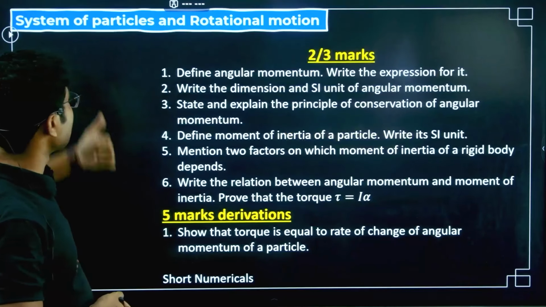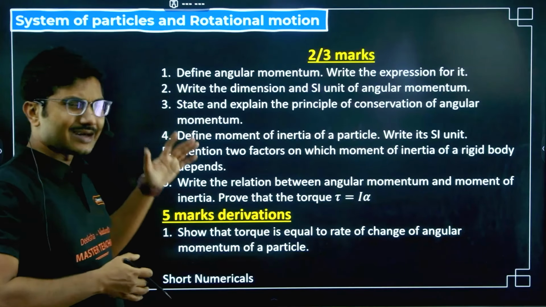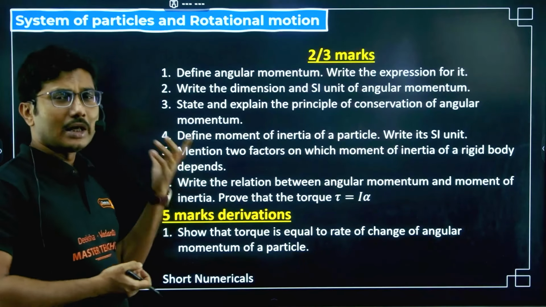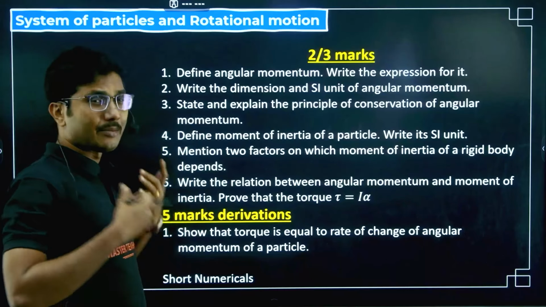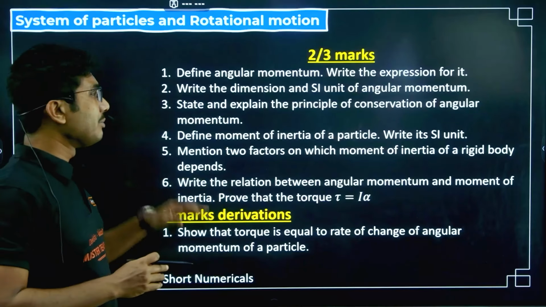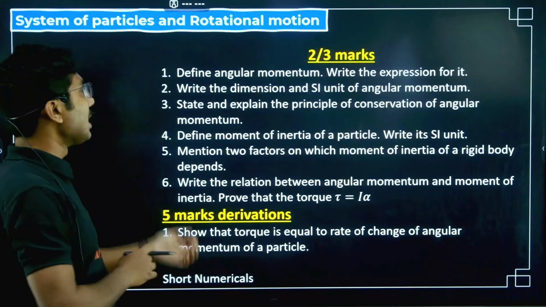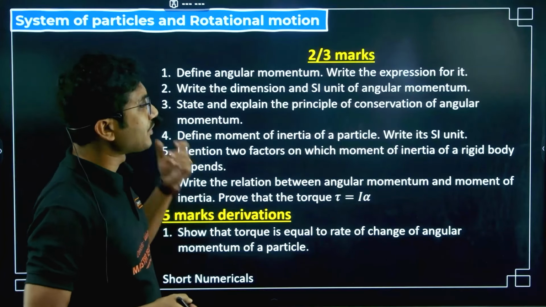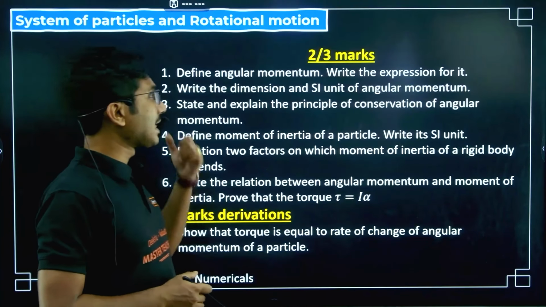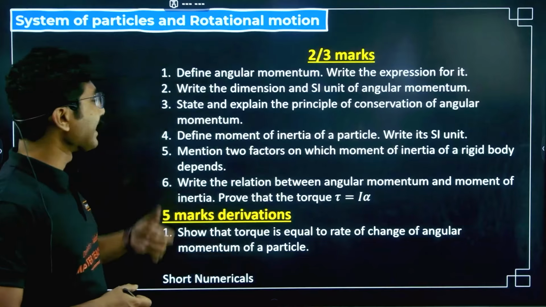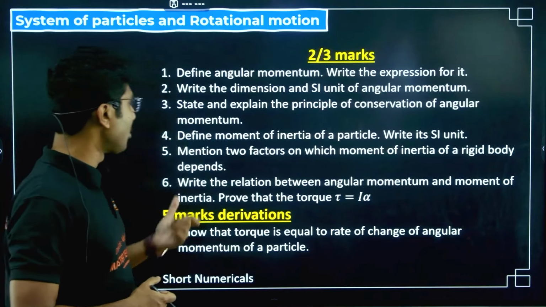Next is system of particles and rotational motion. Slightly tricky chapter. If you have prepared this chapter, check these questions out. If you have not prepared, you can skip this chapter, because in general the students find this chapter the most difficult one. Define angular momentum. Write the expression for it. Write the dimension and SI unit of angular momentum. State and explain the principle of conservation of angular momentum.